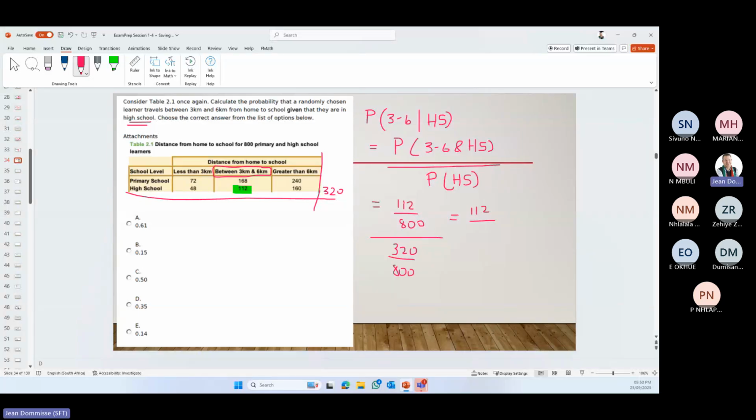And now you can see from maths, 800 is at the bottom of both, so we could have just said 112 divided by 320. Okay, and 112 divided by 320 is equal to 0.35, which hopefully is here.